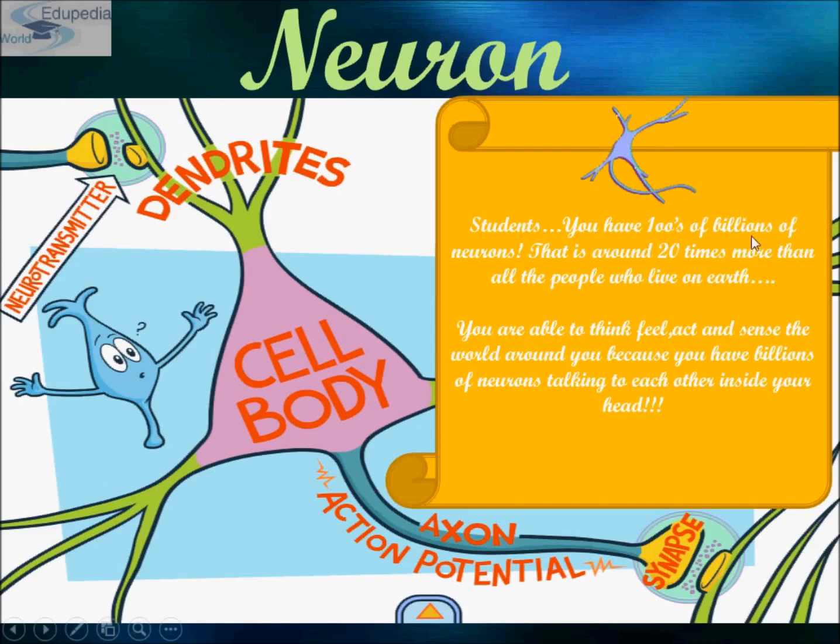You have hundreds of billions of neurons, which is around 20 times more than all the people who live on Earth. You are able to think, feel, act and sense the world around you because you have billions of neurons that talk to each other inside your head. So neurons are the building blocks of our neural system that can detect, receive and transmit different kinds of stimuli.